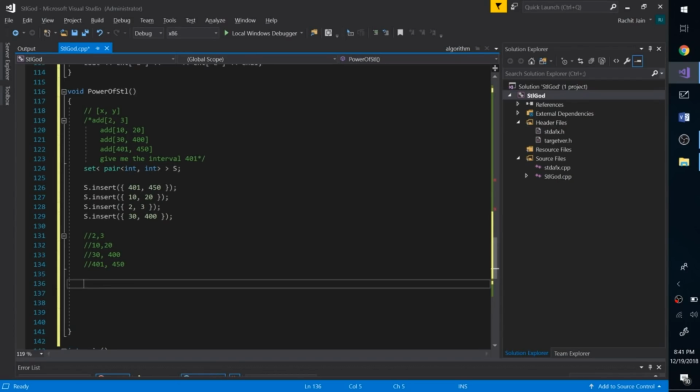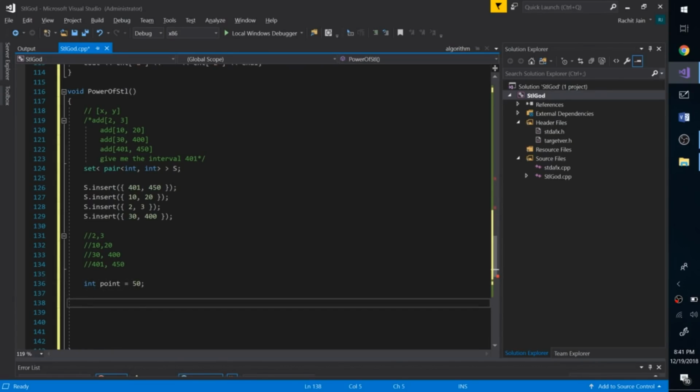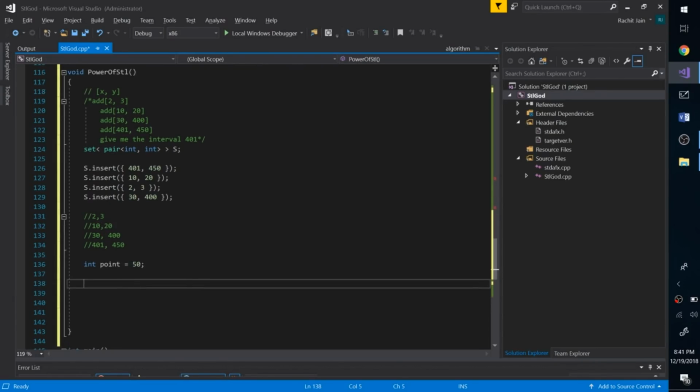So if I want to check my point, let's say 30 or let's say 50. So this is the point that we are going to check. And how do we check it? It's easy. Auto it equal to s dot upper bound on what? Since our set is of pair int and int, we also have to perform an upper bound by passing in a pair of integers.